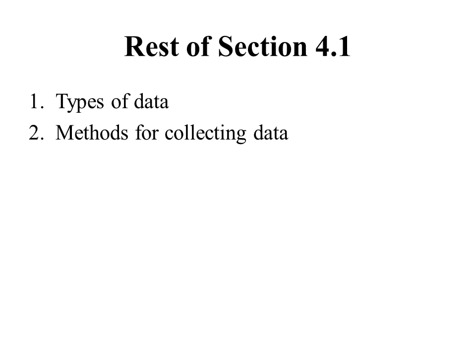So that's pretty much the main points of section 4.1, or at least the main points that I wanted to cover in this lesson. The rest of section 4.1 will let you read from the textbook, but basically there's two big ideas. Number one, types of data. Again, going back to this idea that not all data have to be numbers. And then number two, some basic methods for collecting data.